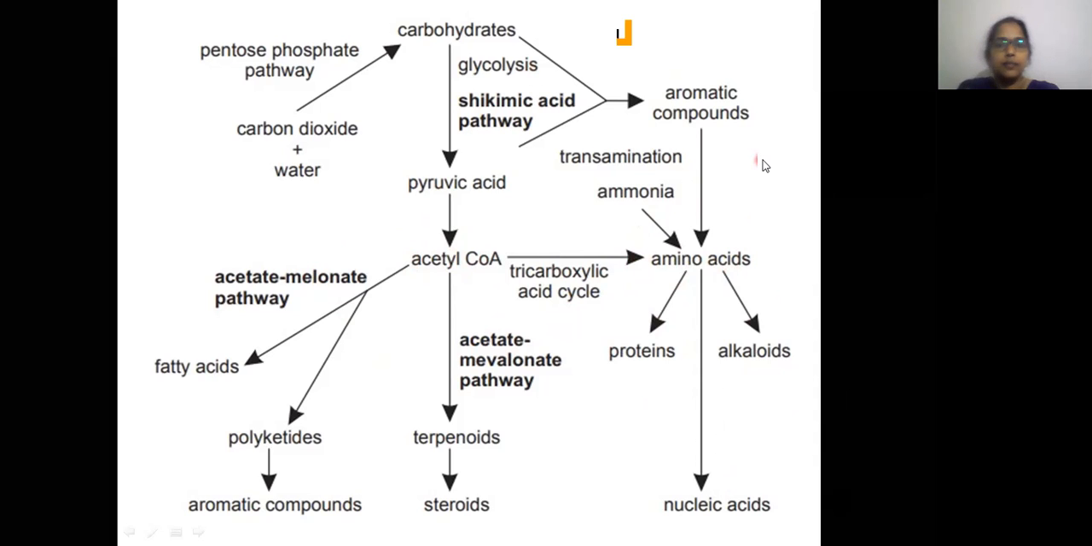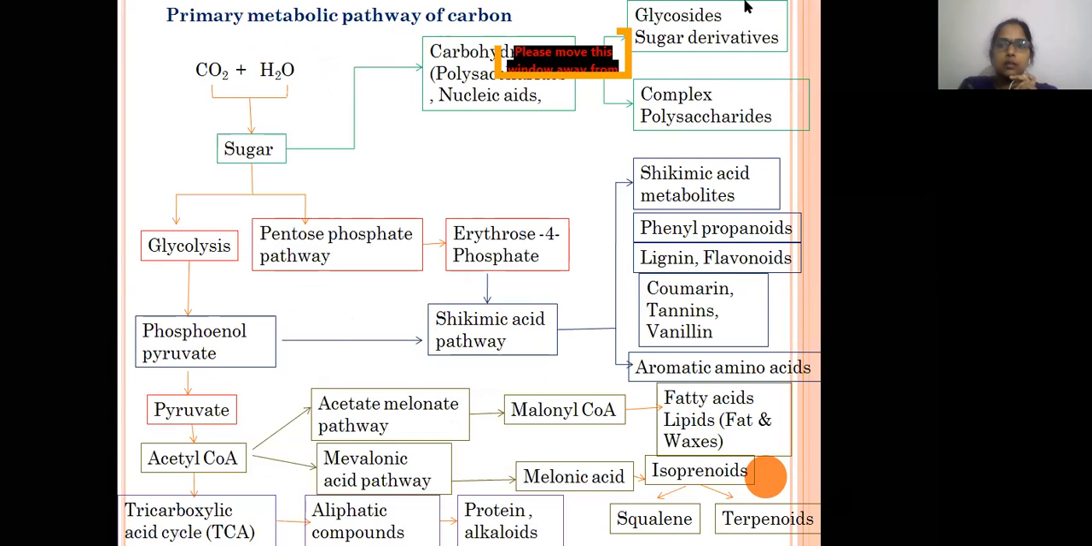So this is a summary of all the three pathways which are there in our syllabus: shikimic acid pathway, acetate malonate pathway, acetate mevalonate pathway. So here is the same diagrammatic representation of all the pathways.